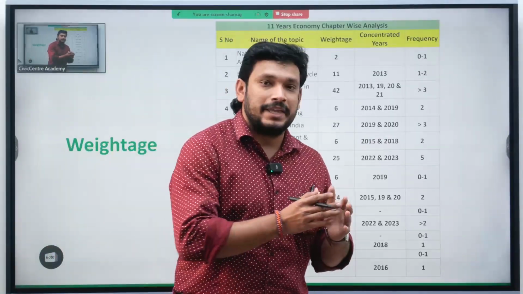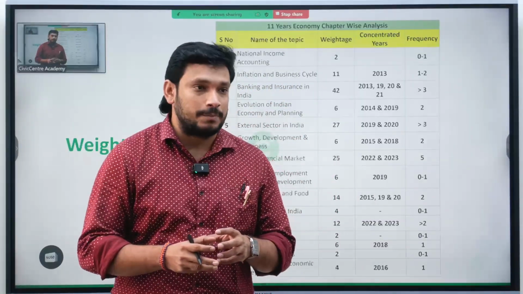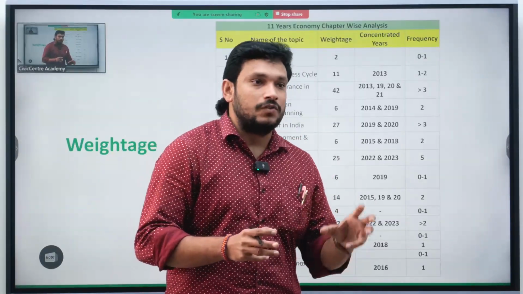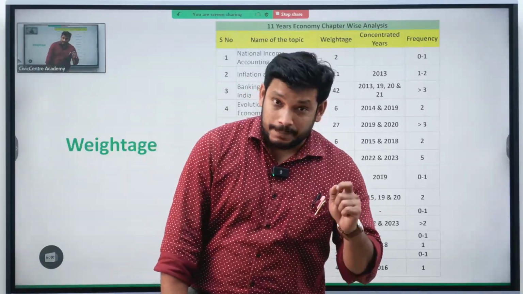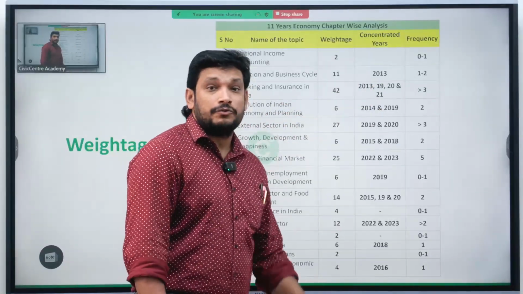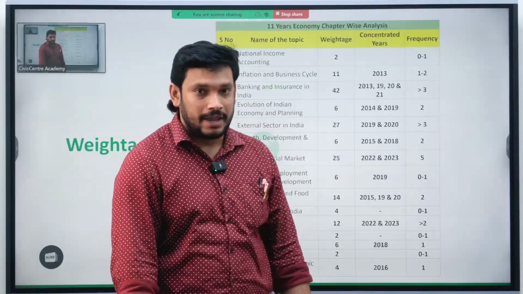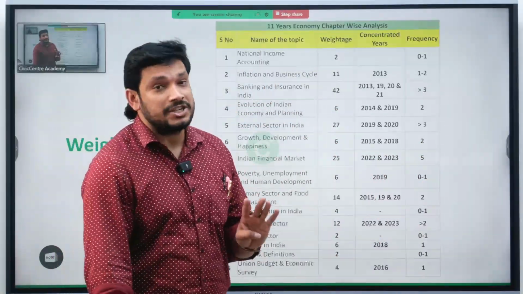So likewise in recent years, banking and insurance became an integral part of the UPSC question paper for the prelims examination, because most of the questions in economy they are asking are in banking and insurance. Particularly in 2013, 2019 and 2020, 5 questions were asked from this topic, and in 2021 they asked 4 questions. 4 questions of banking and insurance alone.